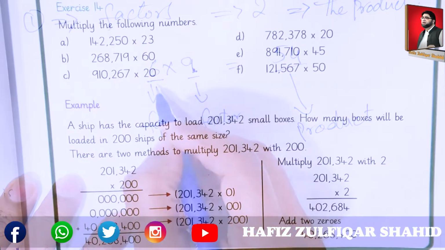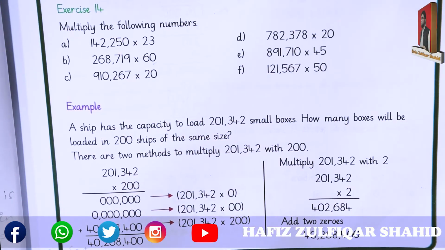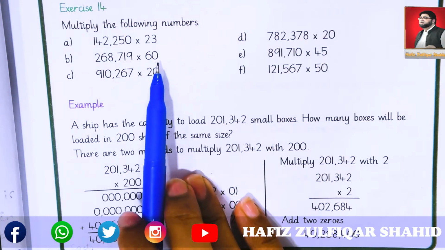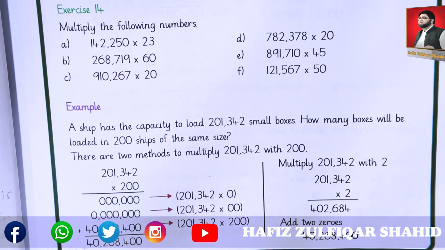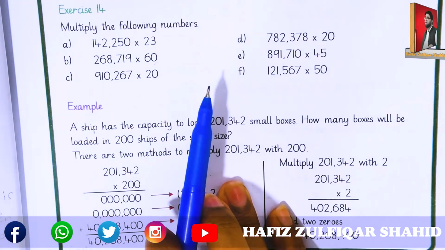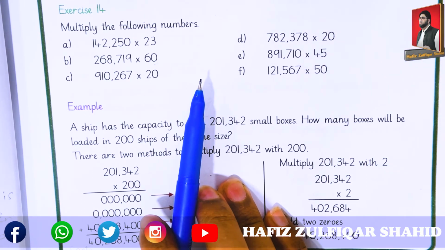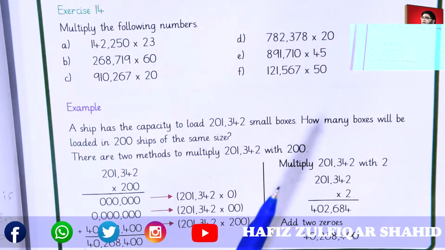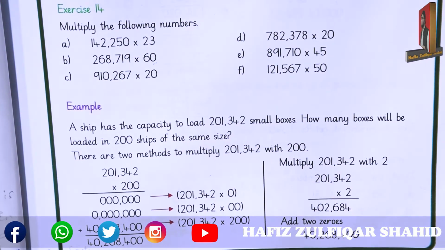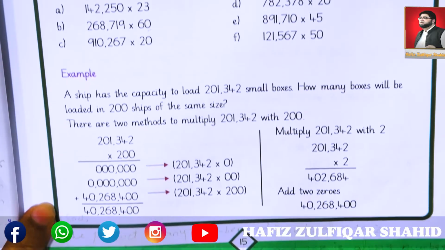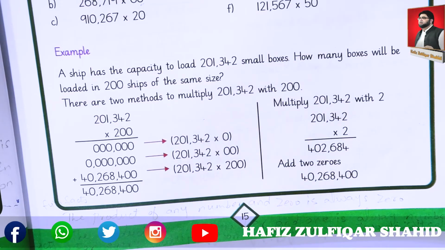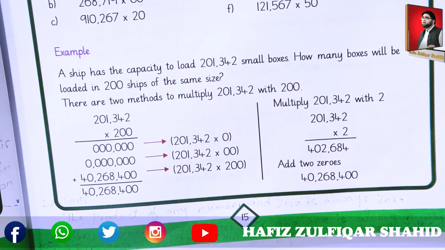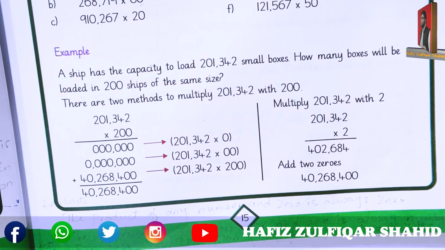Here we are multiplying. Okay students, let's move to exercise 14, which is related to the topic multiplication. First of all, what is multiplication? Multiply to add equal groups, or multiplication is repeated addition. When we multiply, the numbers or groups will increase. This cross sign is the symbol of multiplication.